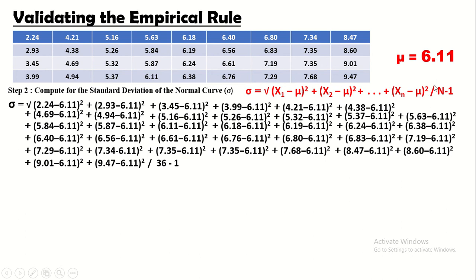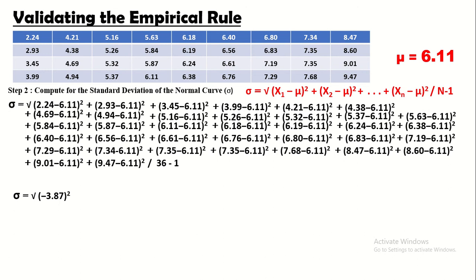Divided by, ayon sa formula, ito po, which is 36. Ang n natin ay 36. Okay? 1, 2, 3, 4, 5, 6, 7, 8, hanggang 36. Ibig sabihin, ang n ay number of data. So, minus 1.